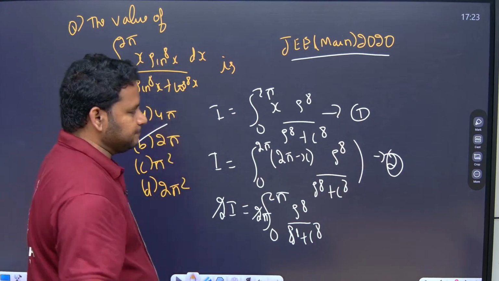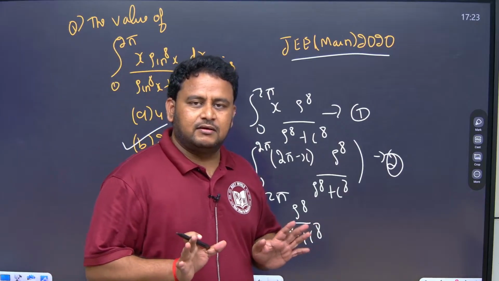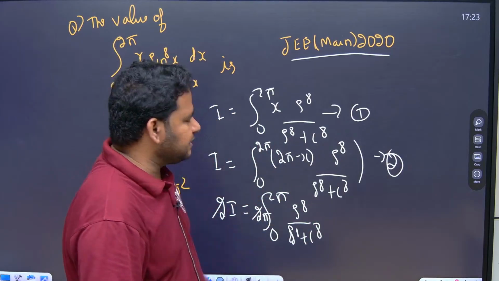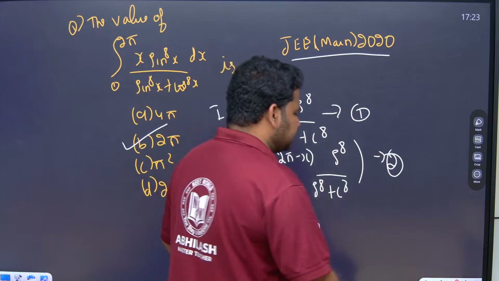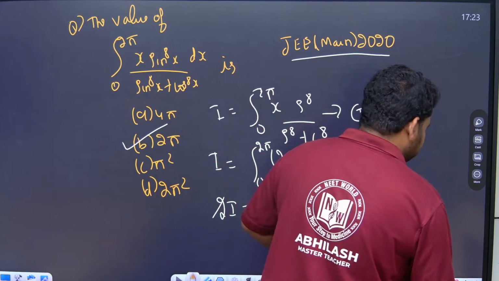The answer is option B. Very clear. This is the thing: you have to apply the King's rule. Let us move to the next question, friends. I hope it is clear.